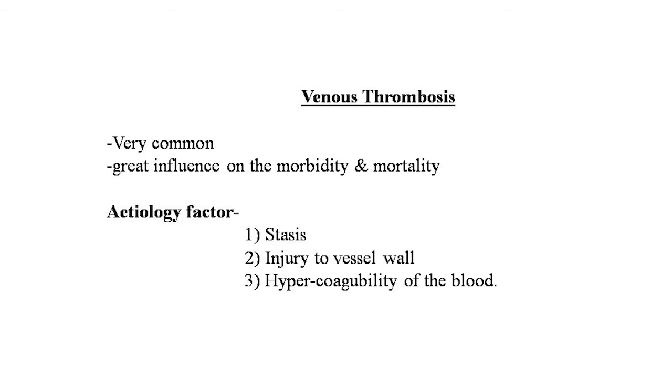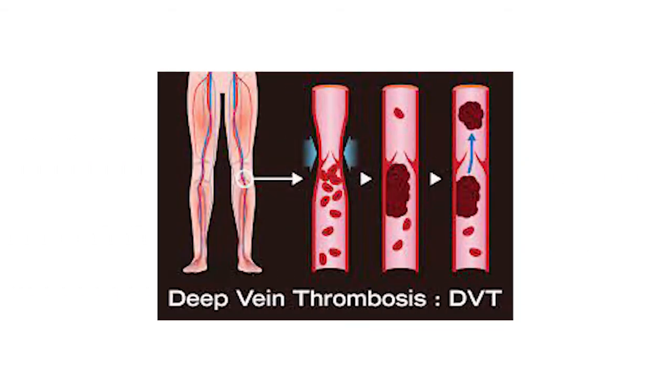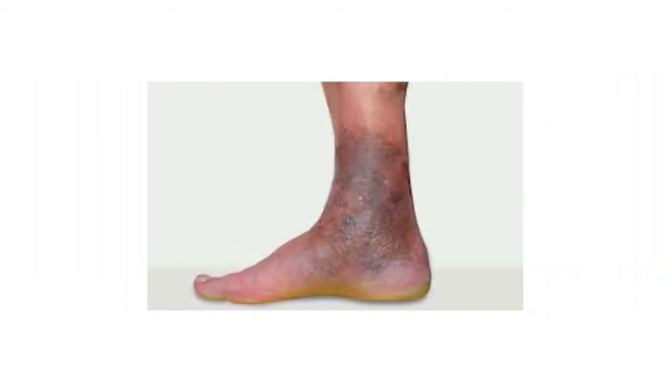A reduction of blood flow in the major veins by half has been shown immediately following induction of general anesthesia in debilitating diseases. Here is the image of deep vein thrombosis, clearly seen on your screen. Second image shows the pigmentation of the venous ulcers, and this is a clear-cut venous ulcer.